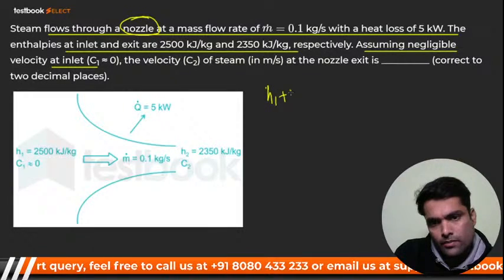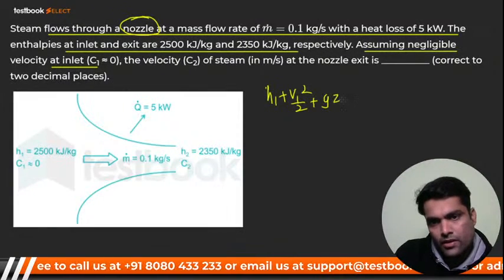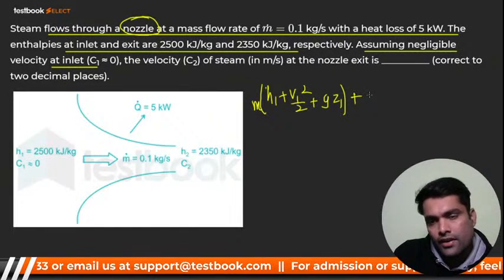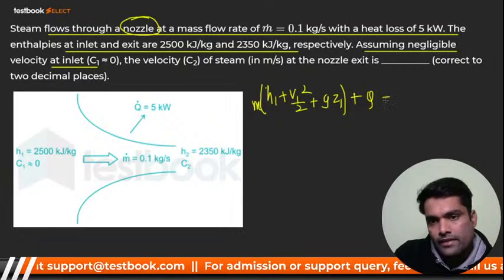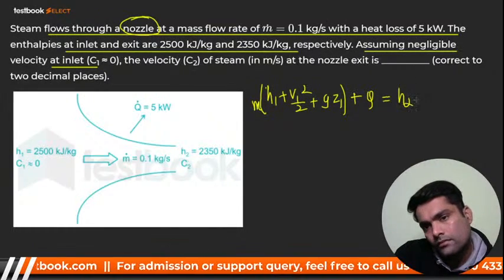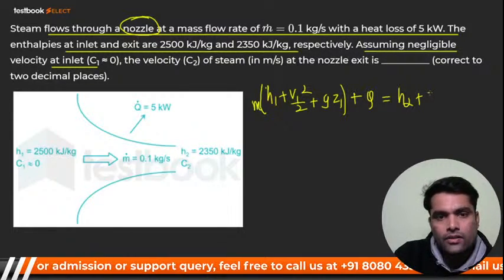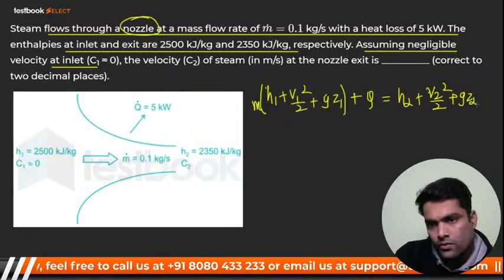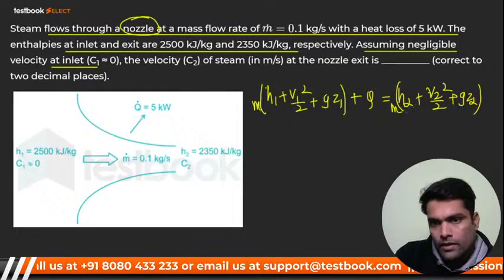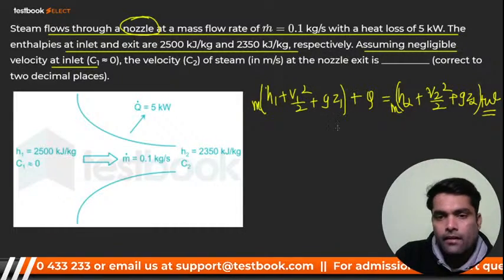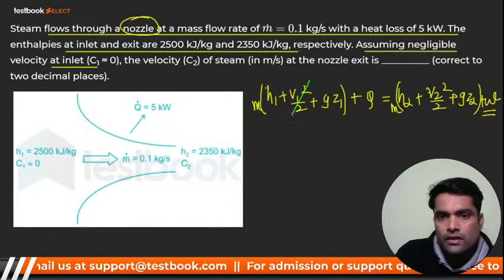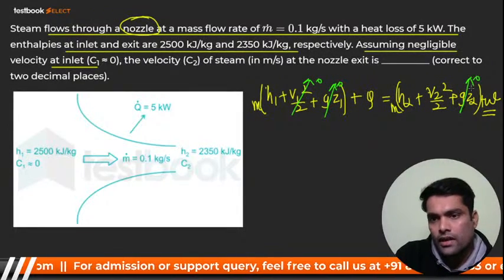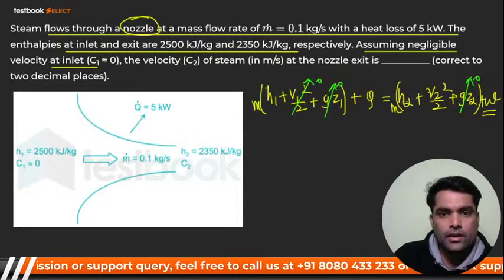And that is what? H1 plus V1 square by 2 plus g Z1 plus Q is equal to H2 plus V2 square by 2 plus g Z2, multiplied by mass flow rate, plus W. Right now, see, this will go away. This is also gone. V2 is there, but this is also gone. The datum will be same. Right, I hope you got it.